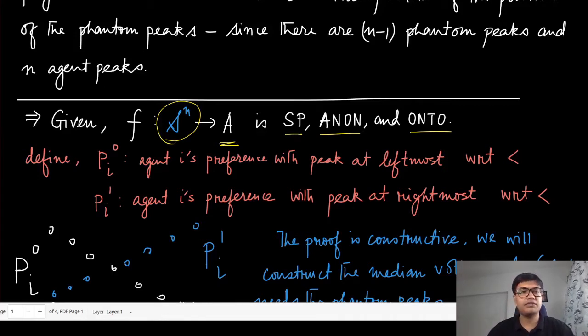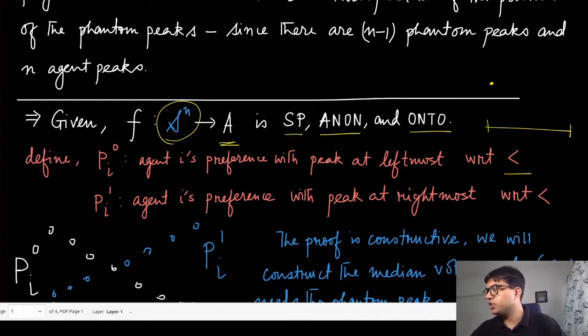Okay, so let us first define what is P_i^0. This is just a notation. This means that agent i's preference has its peak at the leftmost position, leftmost with respect to that common ordering over all these alternatives. So you are putting all the peaks on the leftmost position. This profile is the one where the peak is on the leftmost position, and then from then onwards it is a single peaked preference. So the preferences go down in this way.